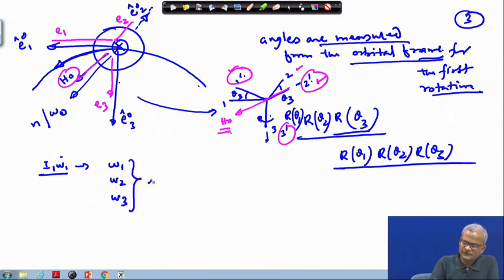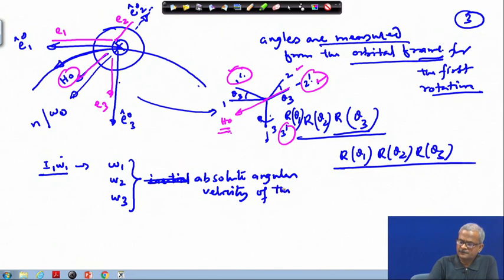These are your inertial, or you simply say the absolute angular velocity of the body frame E 1, E 2 and E 3, means with respect to the E frame.